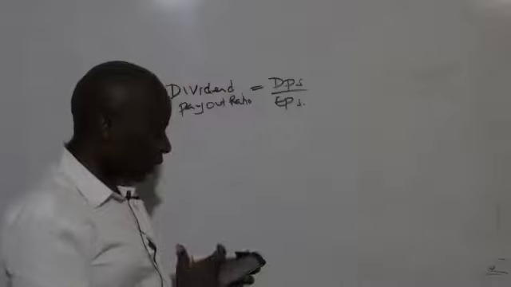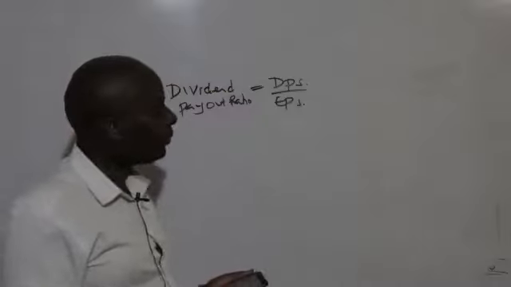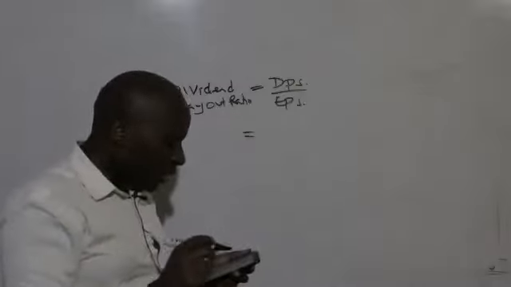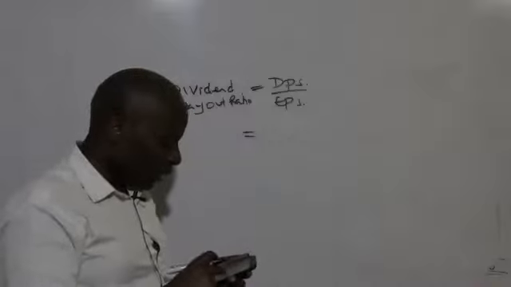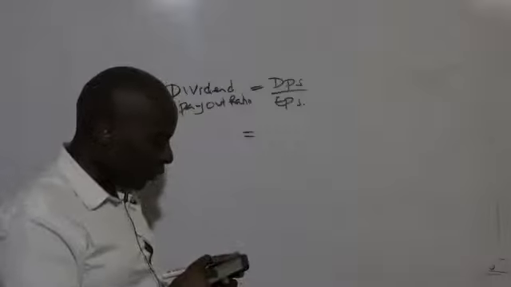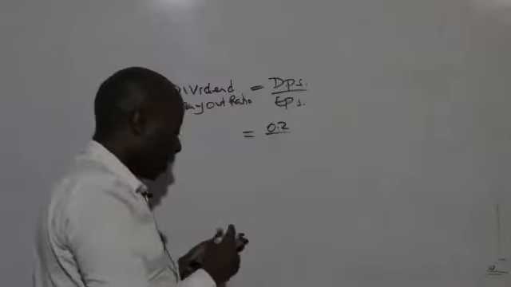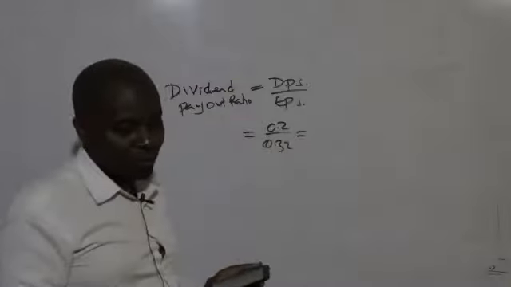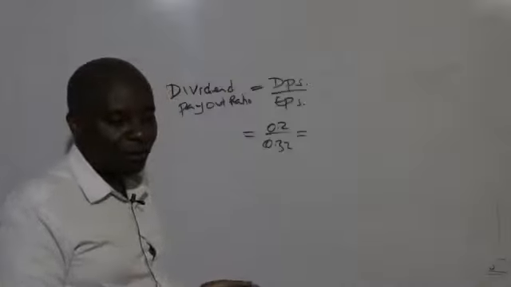So in this particular question, the dividends which were paid were 0.2, all over the total earnings, which are 0.32. So will you give me this in form of decimal? Somebody help me out. 0.2 divided by 0.32 will give me what figure, somebody?